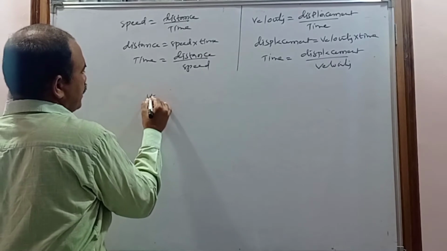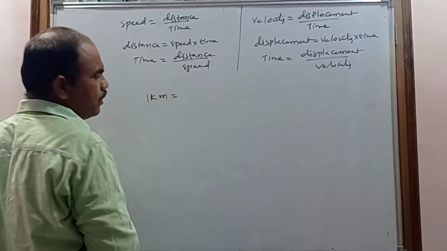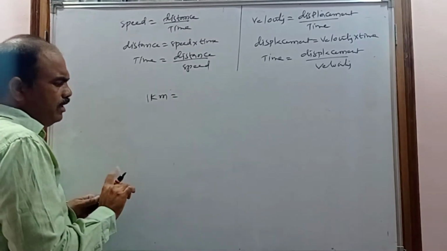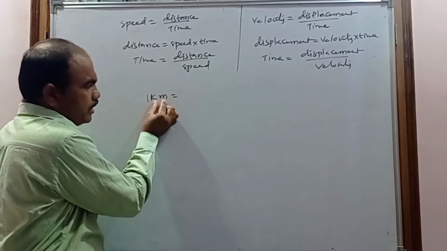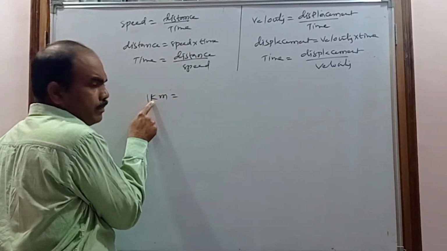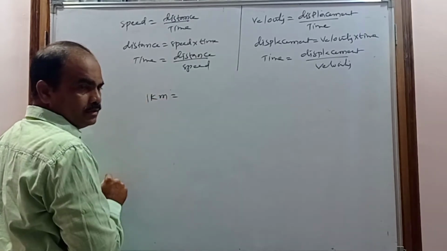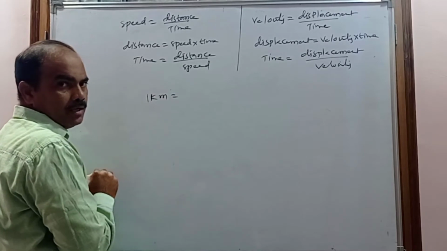1 kilometer, K means kilo, kilo means 1000, remember K means kilo. Generally when we are writing units, if you get two letters, the first letter represents the multiple of that unit, and the second one gives the unit symbol.